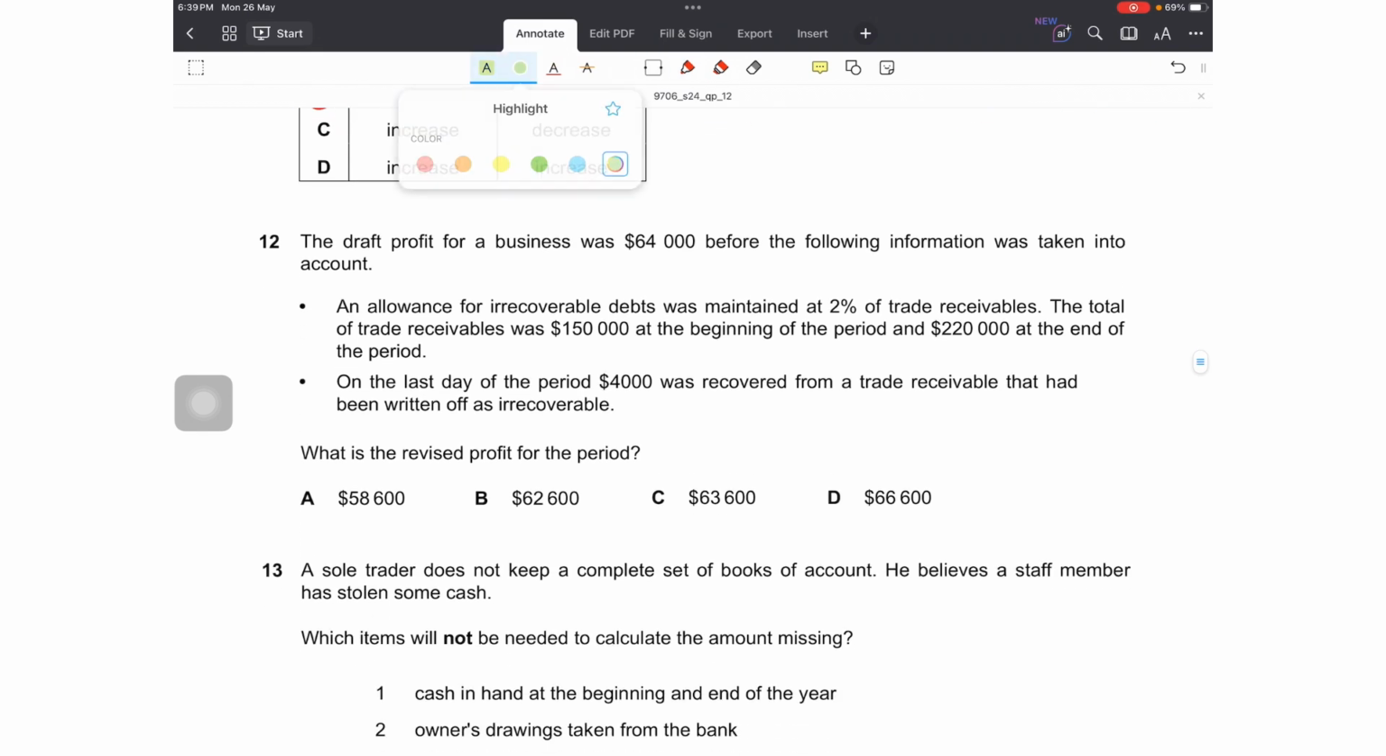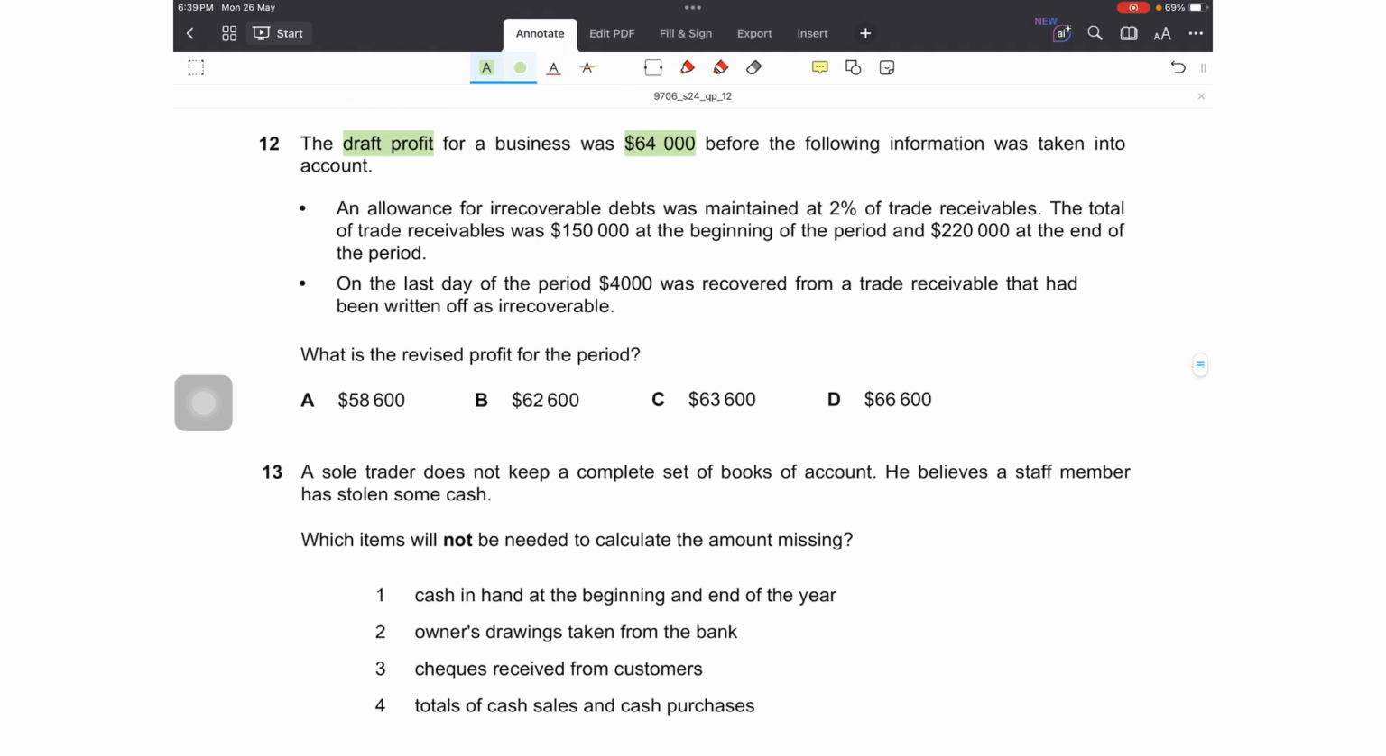Question number 12. The draft profit for a business was 64,000 before the following information was taken into account. We have 2 points. The question is, what is the revised profit for the period? So all the adjustment will be done in this 64,000 value. The first one is, an allowance for irrecoverable debts was maintained at 2% of trade receivables. The total of trade receivables was 150,000 at the beginning and 220,000 at the end of the period. Okay, let's stop here and do the calculation.